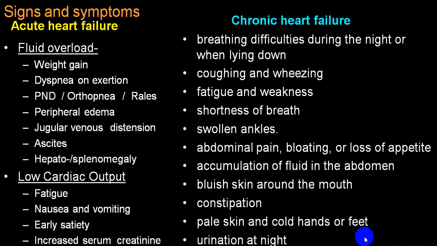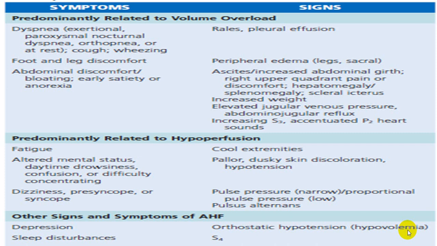In chronic, there is a gradual decompensation, so the symptoms are less and slow. But in acute, there will be sudden deterioration. So these will be acute symptoms, and these will be in a chronic heart failure. These are predominantly volume overload. These are related to hypoperfusion, and these are because of acute heart failure. You can go through at your leisure time.